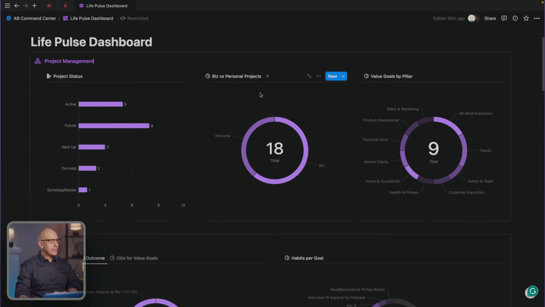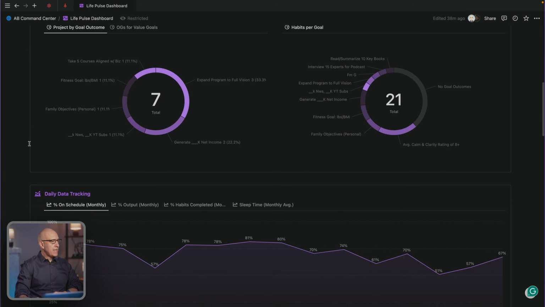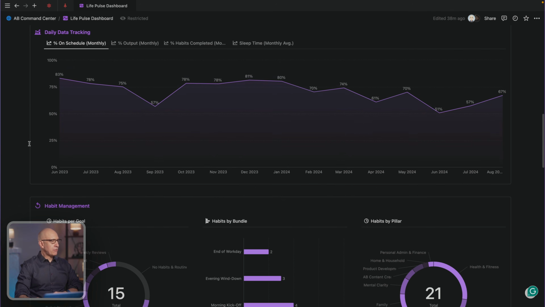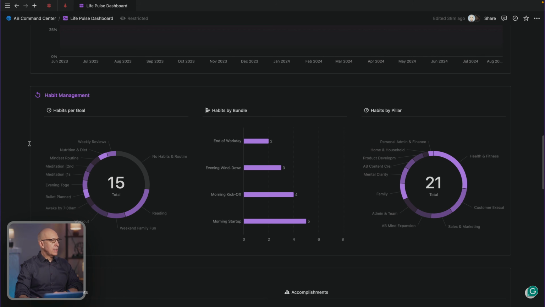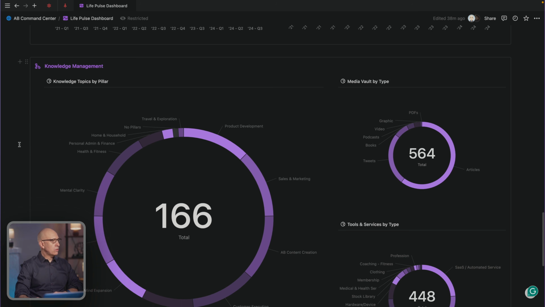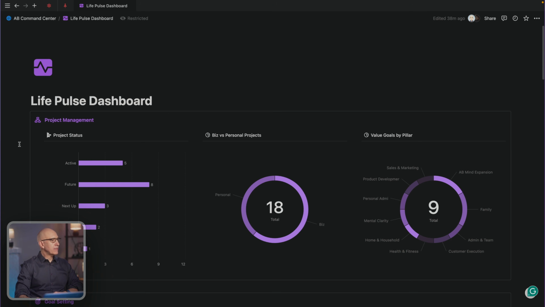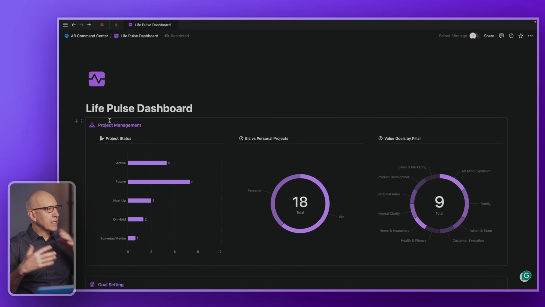I'm just going to scroll down briefly here to give you a broad sense of what this is looking like. And then I'll go back step by step through each of these, show you how they're built and how I find value in them. So this would be the whole system here and some notes at the bottom. Make sure I cover those at the end of this video about teams. All right, so the Life Pulse dashboard.